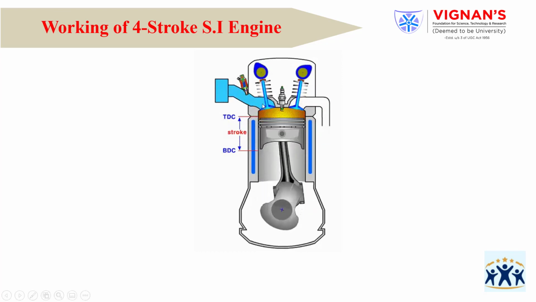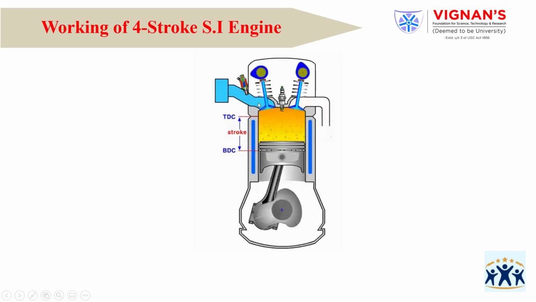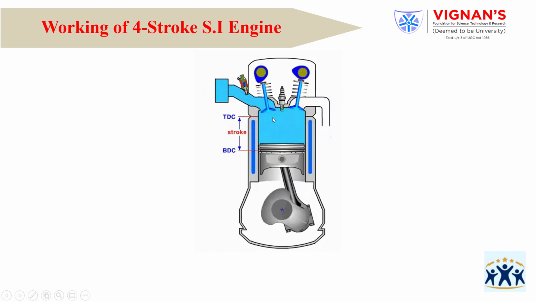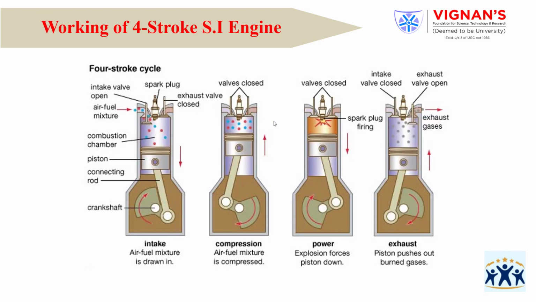Now the exhaust will be complete. This is the suction stroke. In the suction stroke, the inlet valve opens. The air and fuel mixture will enter the combustion chamber. This can be clearly seen in this particular figure. In the suction stroke, the piston moves from the TDC to the BDC. At that point, a vacuum is created. That vacuum will be occupied by the air fuel mixture.